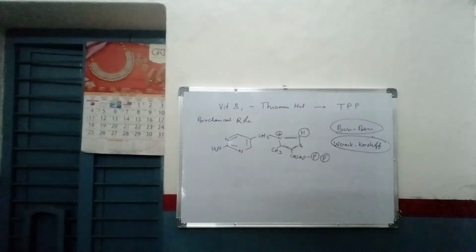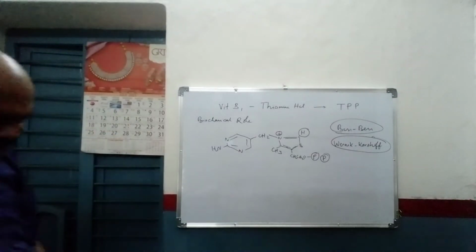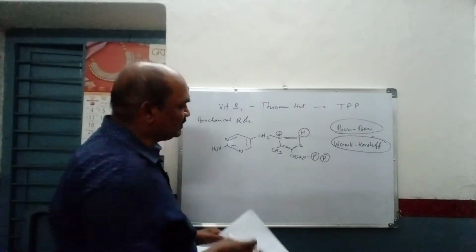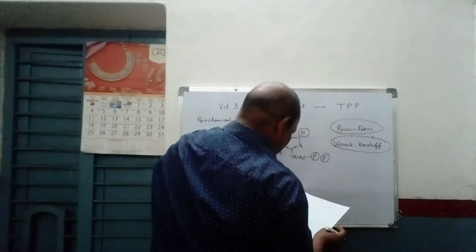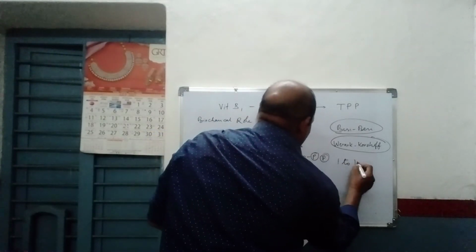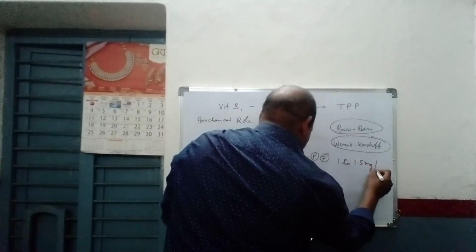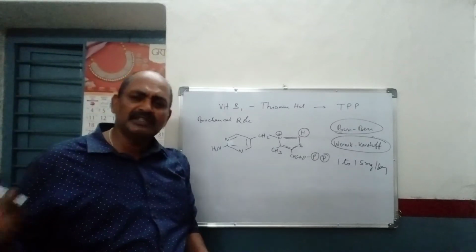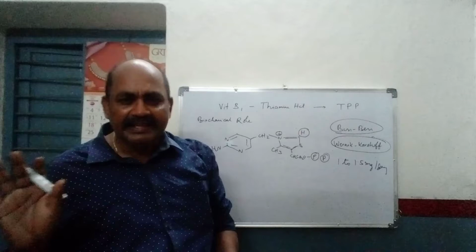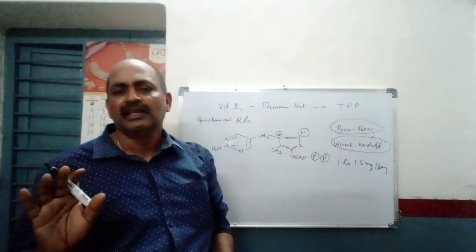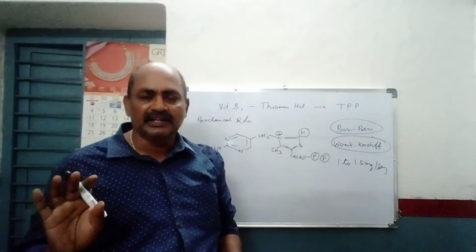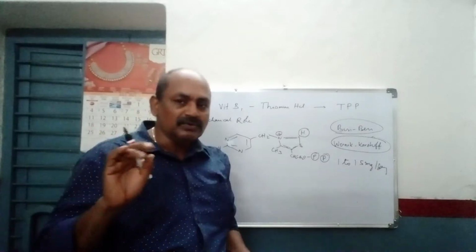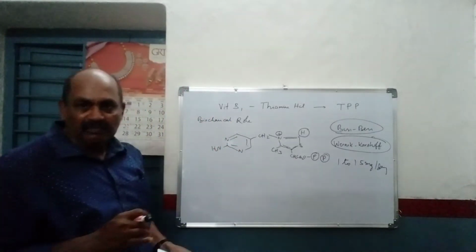And what is the normal daily recommended allowance? For all vitamins we usually require very small quantities, and here it is just 1 to 1.5 mg, not grams, per day. Most of the vitamins except cyanocobalamin are required in milligram quantities only, but cyanocobalamin is required in a very low quantity, at the microgram level. So this is about vitamin B1.